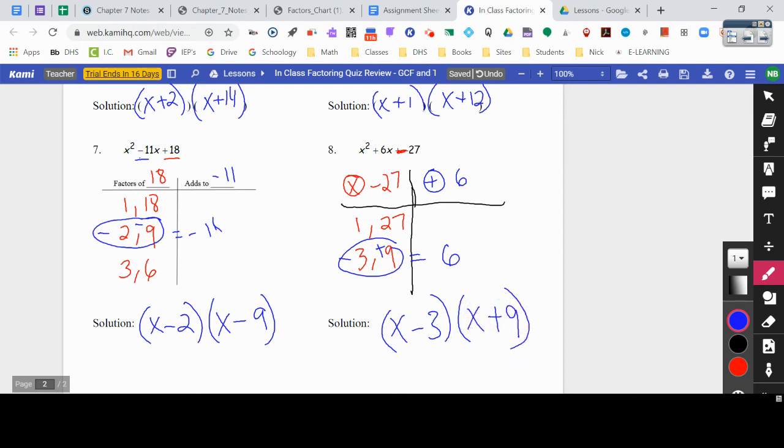All right, now it's time for you guys to do a little practice. You can go ahead and do that quiz review, the 7.4 to 7.5, and just work on the odds, just the odd number problems for today, and then we'll go over the answers tomorrow when we do our little Google Meet, Google Hangouts.